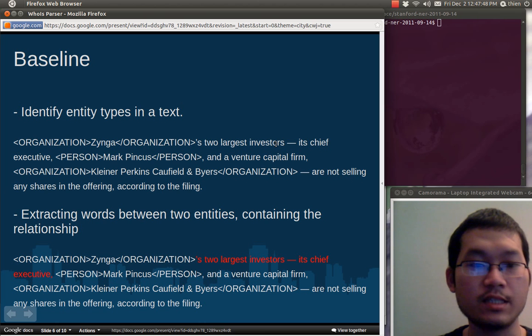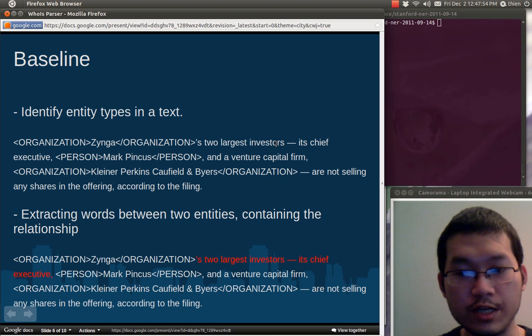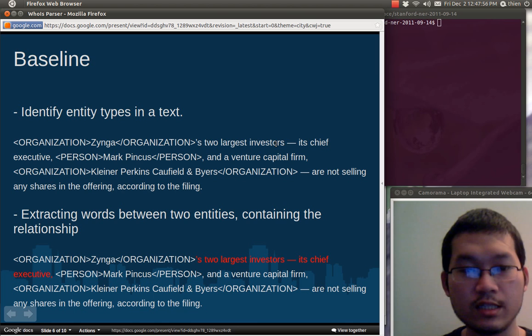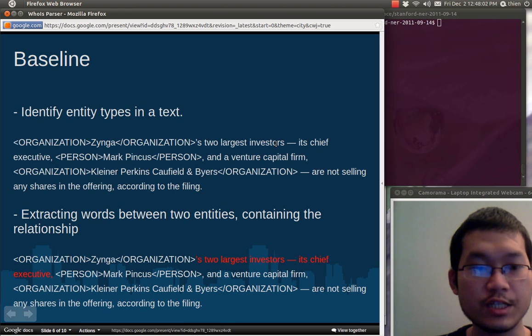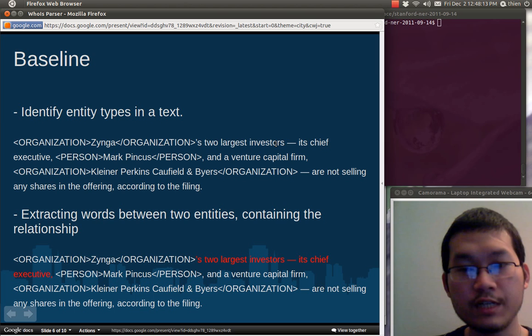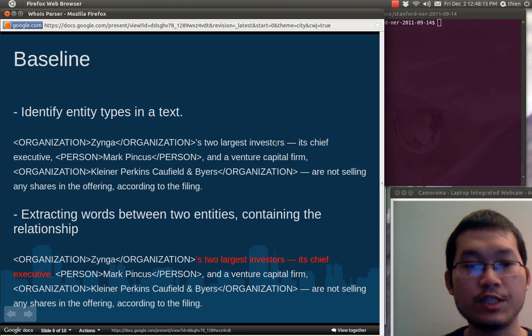The second step is to extract the words between two entities, because we believe that the relationship between the two entities is contained in the words between them. For example, here we see organization Zinger and person Mark Pincus. The words between them, "two largest investors" and "each chief executive," actually reflect the relationship between these two entities.